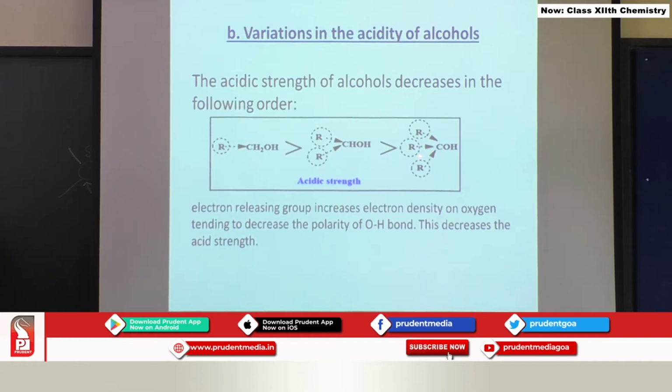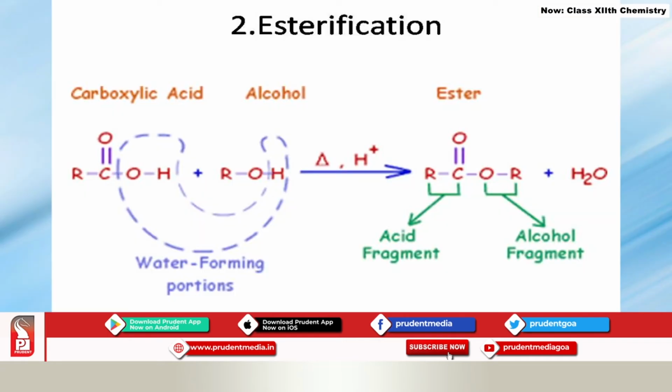Similarly, in case of tertiary alcohols, alkyl groups are coming from 3 different sides. There are 3 alkyl groups, and the plus I effect is also coming from 3 alkyl groups, which is going to increase electron density on this carbon to a greater extent, and thus again the polarity of the OH bond is still more decreased. Therefore, we can say that primary alcohol is most acidic, then the secondary alcohol, and then the tertiary alcohol. See the esterification reaction.